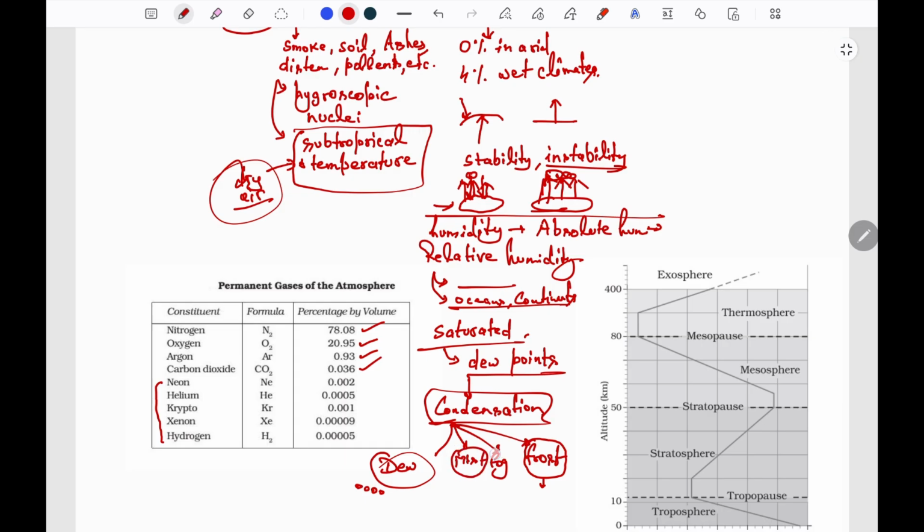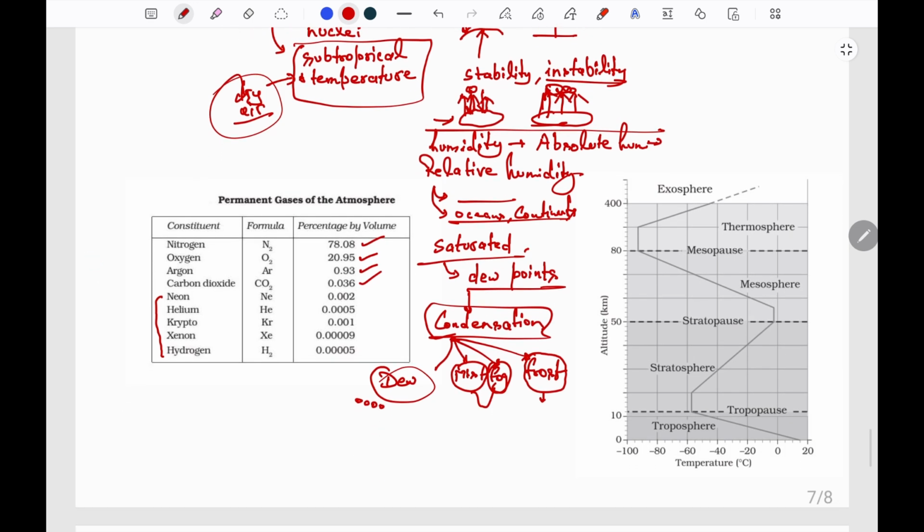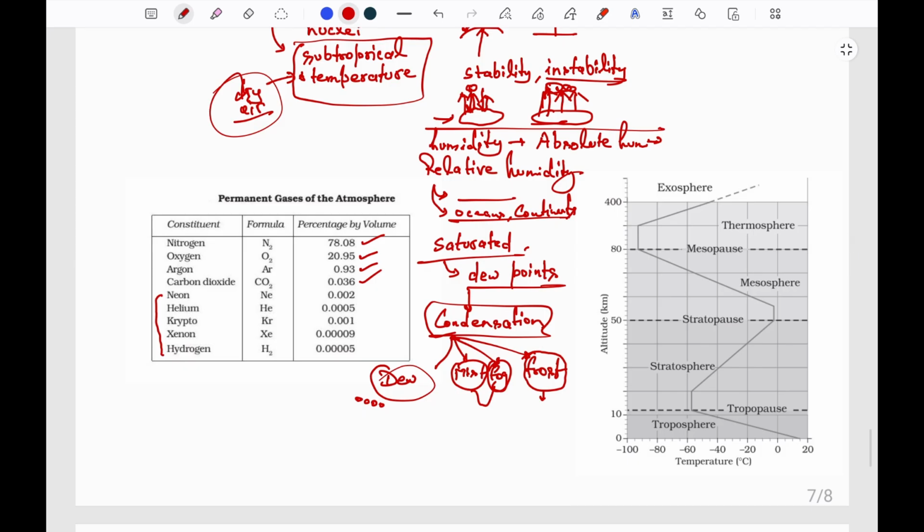For the mist and fog, when the temperature of an air mass drops all of a sudden, and there is the presence of hygroscopic nuclei which helps in the condensation, then the fog is formed near the ground. It is a major phenomenon observed in the industrial areas where a high amount of hygroscopic nuclei is present, and when this fog is mixed with smoke, it results in the phenomenon of smog.